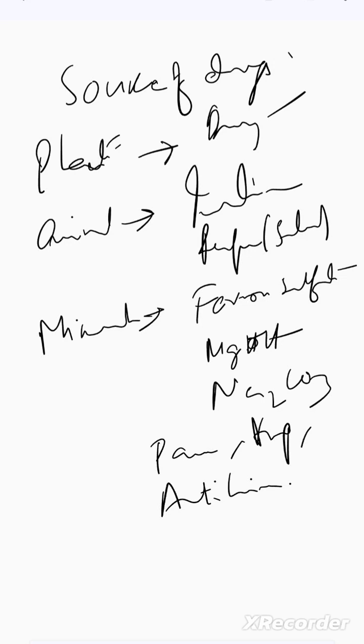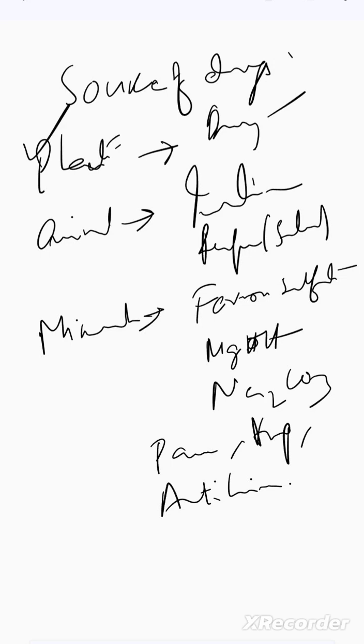Then we have biotechnological drugs, for example recombinant insulin, which means it is artificially derived by genetic modification. Then we have monoclonal antibodies and alteplase. So we discussed various sources of drugs.